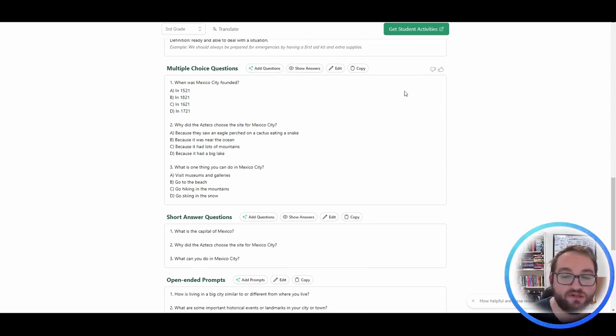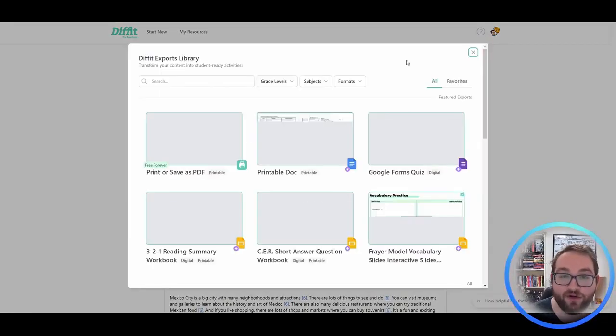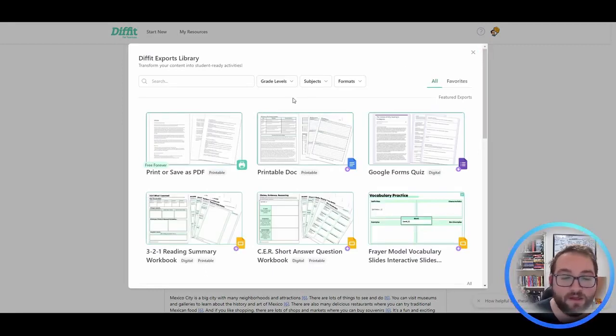So you can add questions, you can edit, and you can change the prompts as you see fit. That is base level what this website can do. However, because this is geared towards teachers, you can now go in and get your students their own activities. So you can come in here and change this based on your grade level and just search it from here.